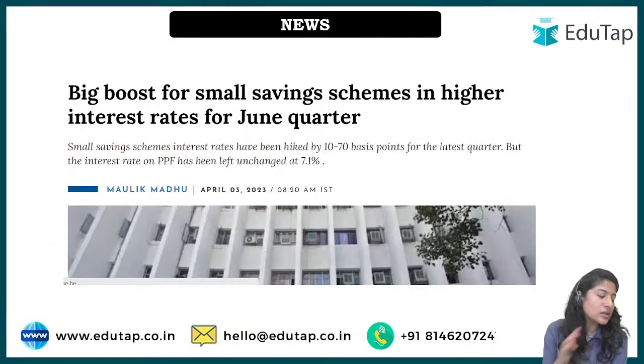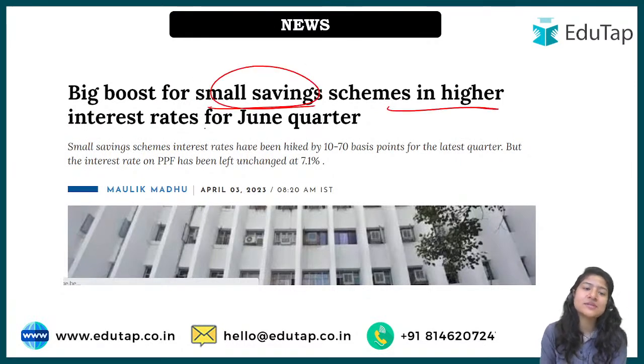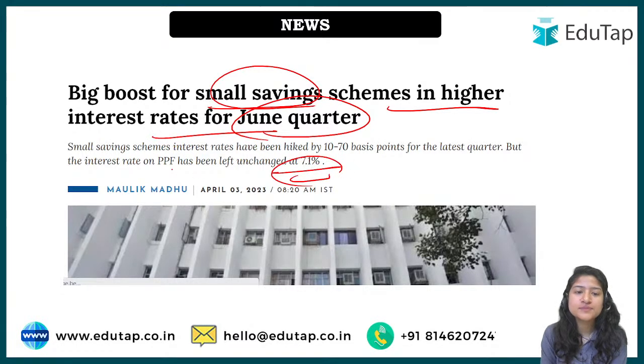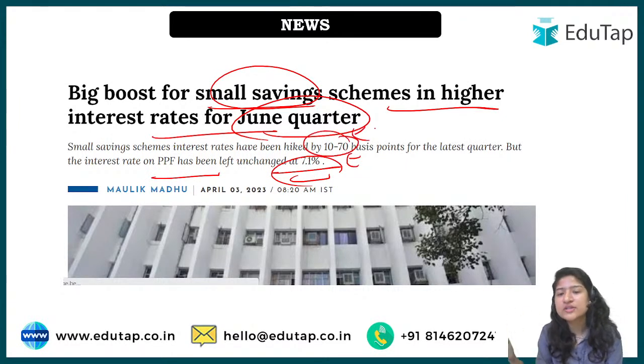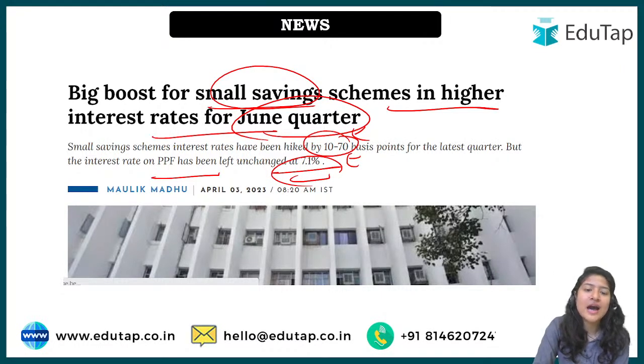Again, this was all the thing that you have to remember, the big boost for small saving schemes in higher interest rate for June quarter. Okay, so here we are looking at how for PPF the interest rate was unchanged. Apart from that, we have seen a range of 10 to 70 basis point increment, the hike that we have observed.